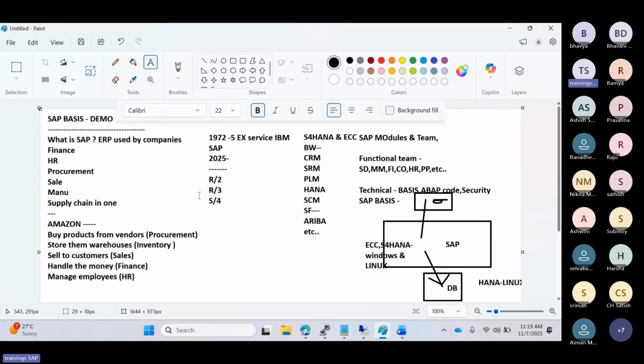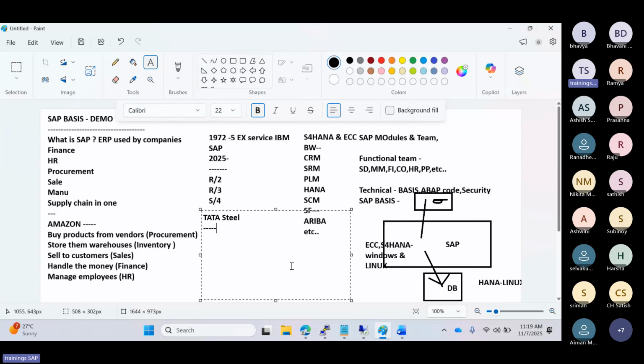Suppose, one more example here. Now we discussed Amazon, right? How it is helping SAP and everything, right? Then we will talk about Tata Steel, right? Let's talk about the best example, Tata Steel here. Tata Steel's main thing is buying the raw materials and all those things here. The process is buying the raw materials. They are using this process here, right?